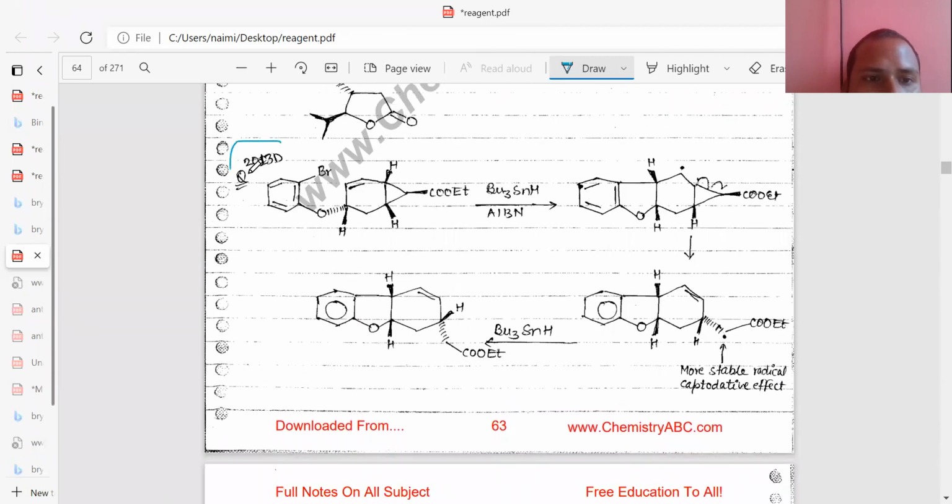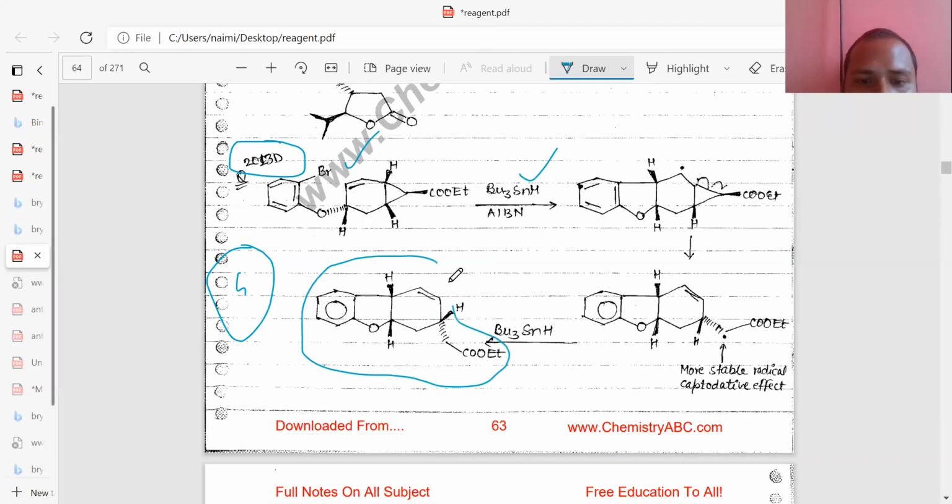Similarly, this question was asked in 2013. What is the product? It was actually a four-mark question in CSIR, where the question asked that this is your substrate, this is the reagent, what is your product? So how will this product form? We will check here. First of all, we can see this bond, so the formation takes place. After that, this free radical and hydrogen free radical form a single bond. So this product will be formed.